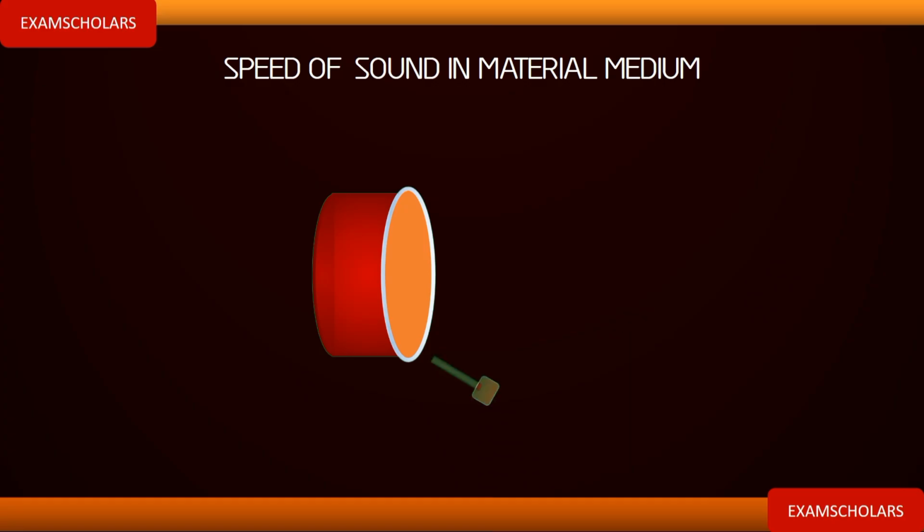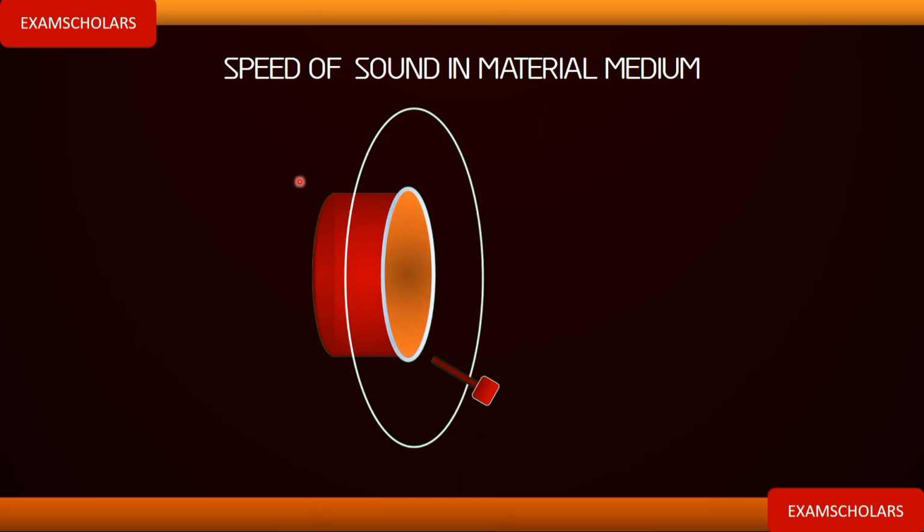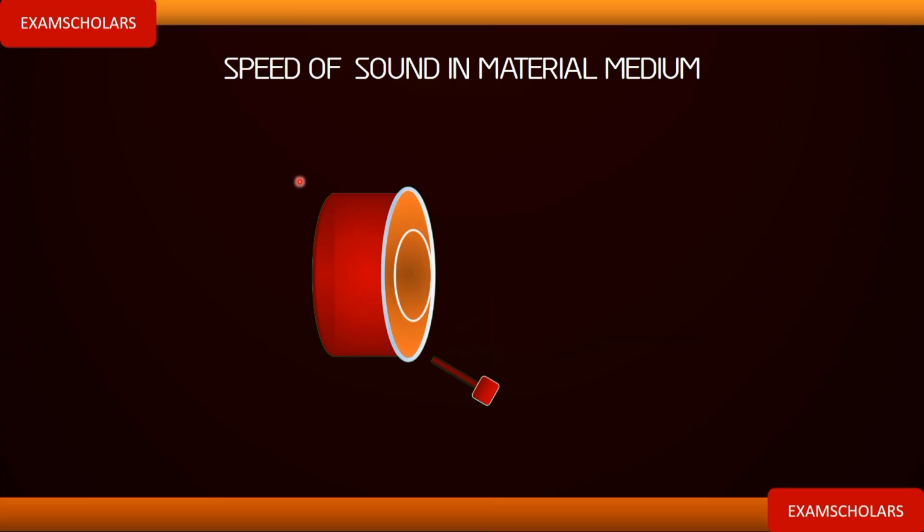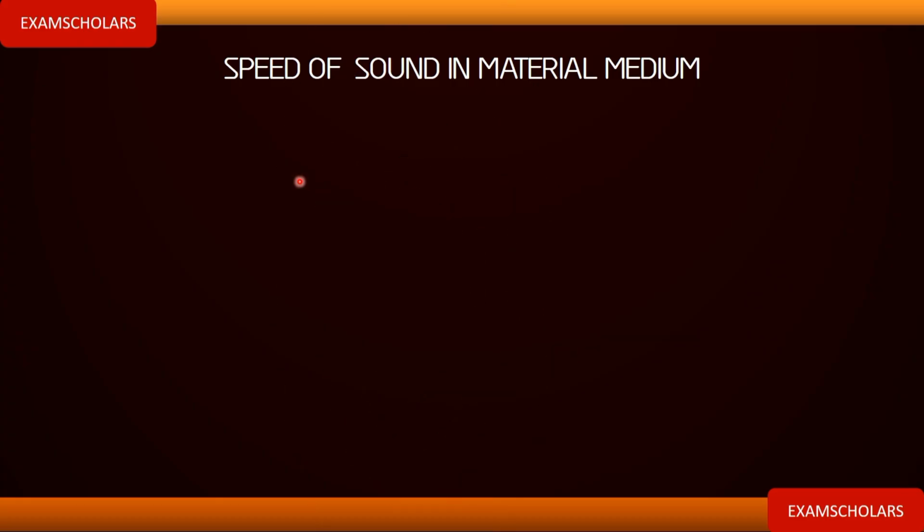Wow, we are able to learn so many things in this video. We learned the meaning of sound wave, how sound wave is produced by compression and rarefaction. We talked about properties of sound wave, about echo and reverberation and how they can be applied. We even talked about some intrinsic properties of sound wave like timbre. We talked about amplitude, sound quality, and then the measurement of velocity of sound in a material medium.